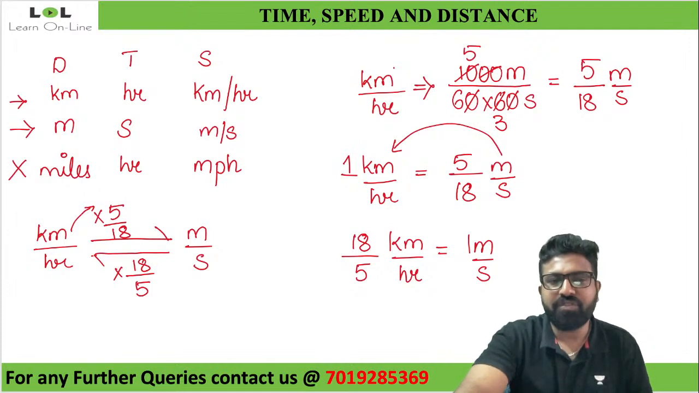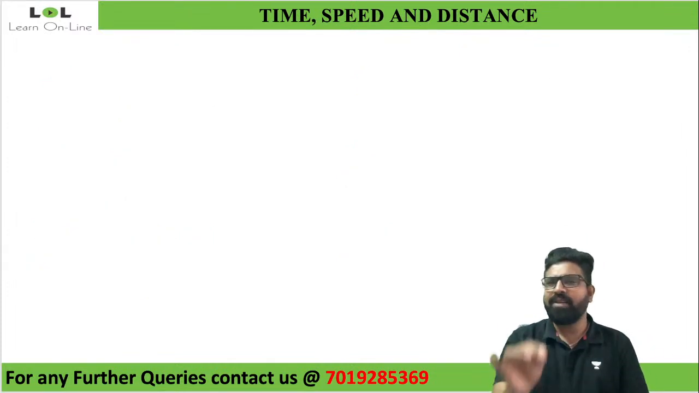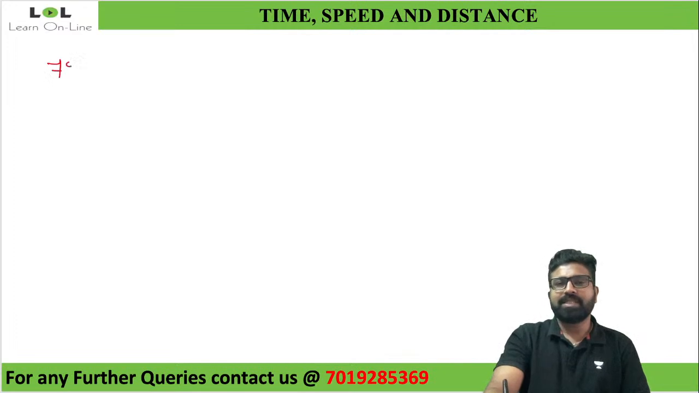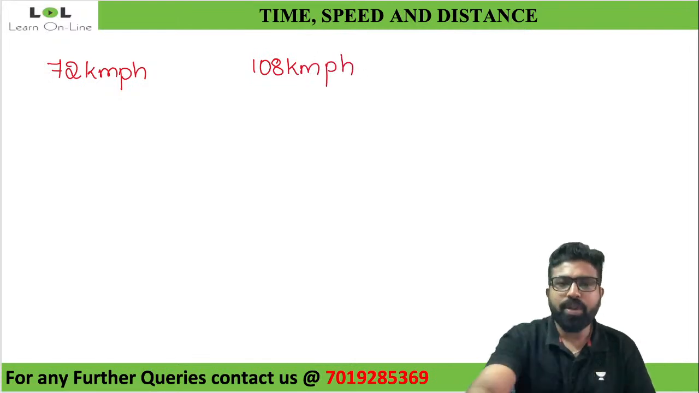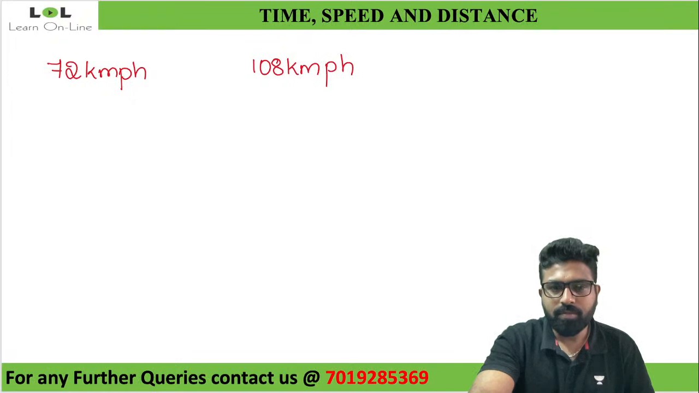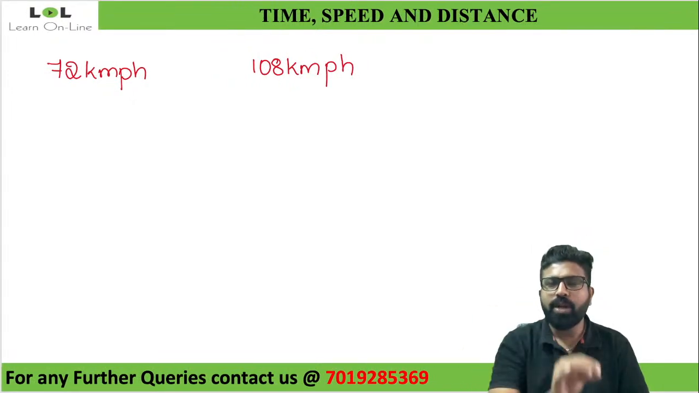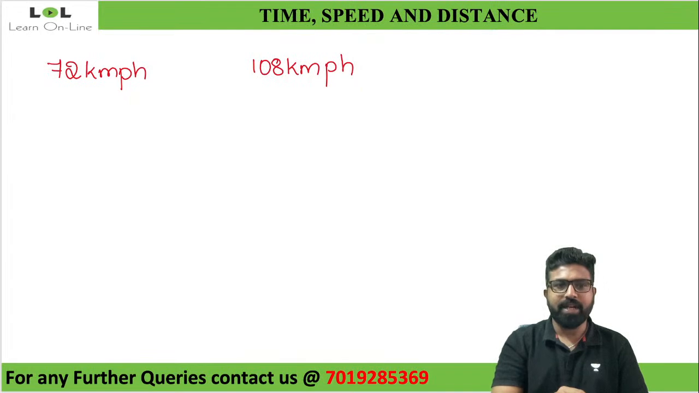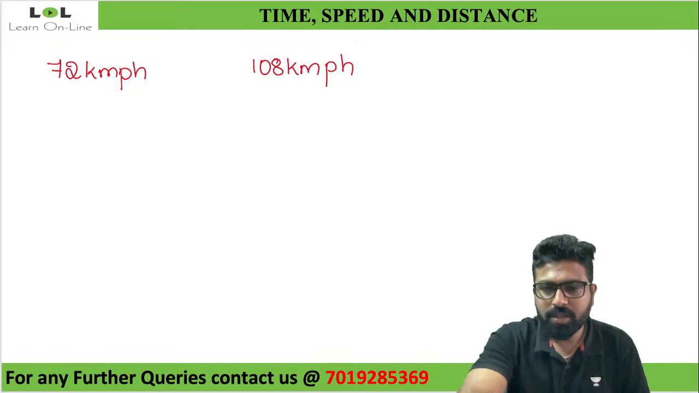Is this clear to everyone? Shall I give you a few problems? Take this up. Convert 72 kilometer per hour to meter per second, and convert 108 kilometer per hour into meter per second. Quickly guys, let me see how many of you can give me the answer. What will be 72 kilometer per hour in terms of meter per second? And what will be 108 kilometer per hour in terms of meter per second?